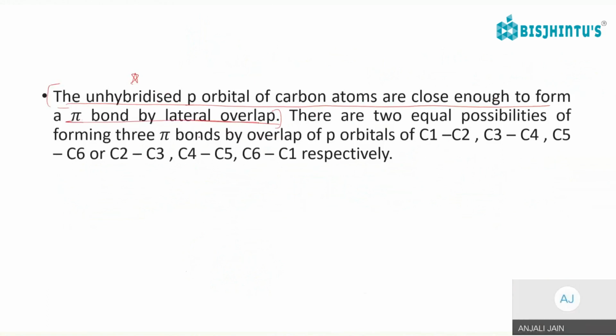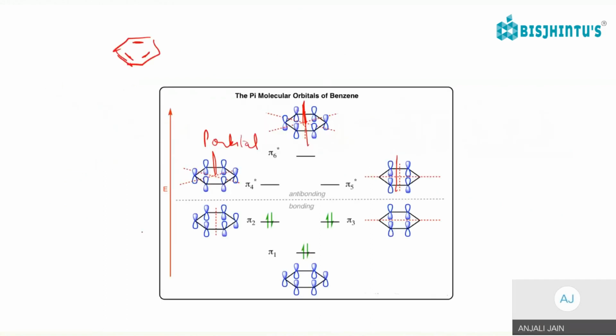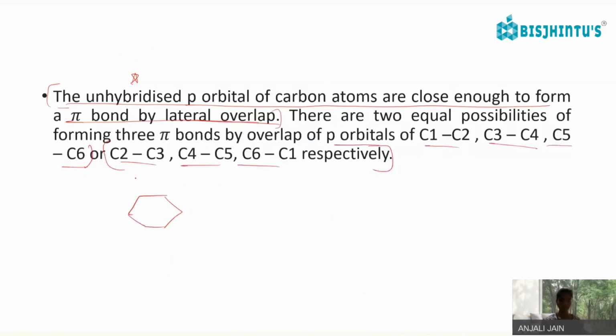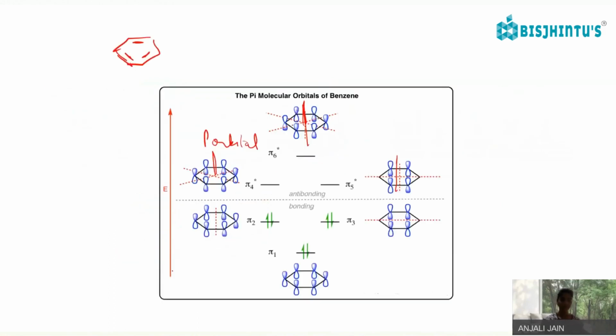There are two equal possibilities of forming three pi bonds by overlap of p orbitals C1, C2, C3, C4, C5, C6, or alternatively C2, C3, C4, C5, C6, C1 respectively. So one can be 1, 2, 3, 4, and 5, 6. One can be 2, 3, 4, 5, and 6, 1. So these are the two possibilities which can be there.